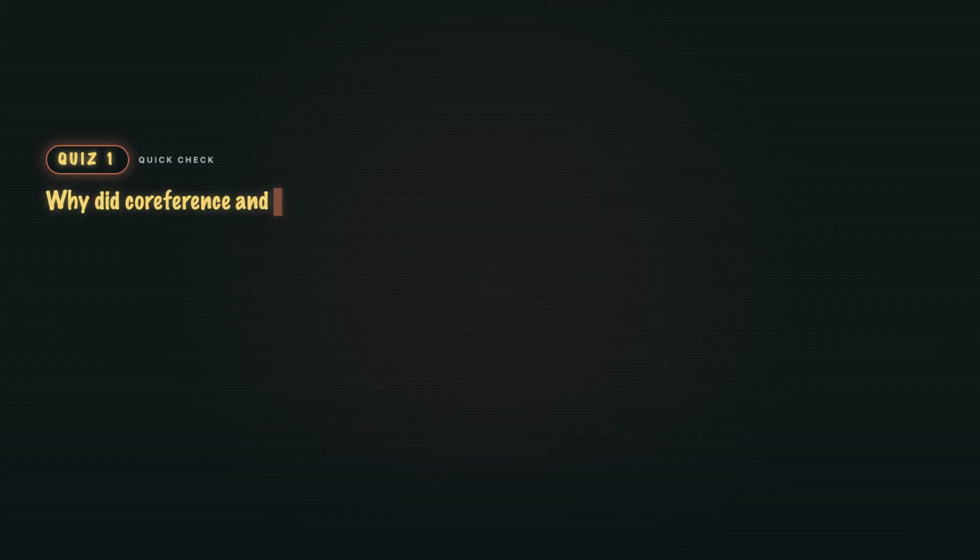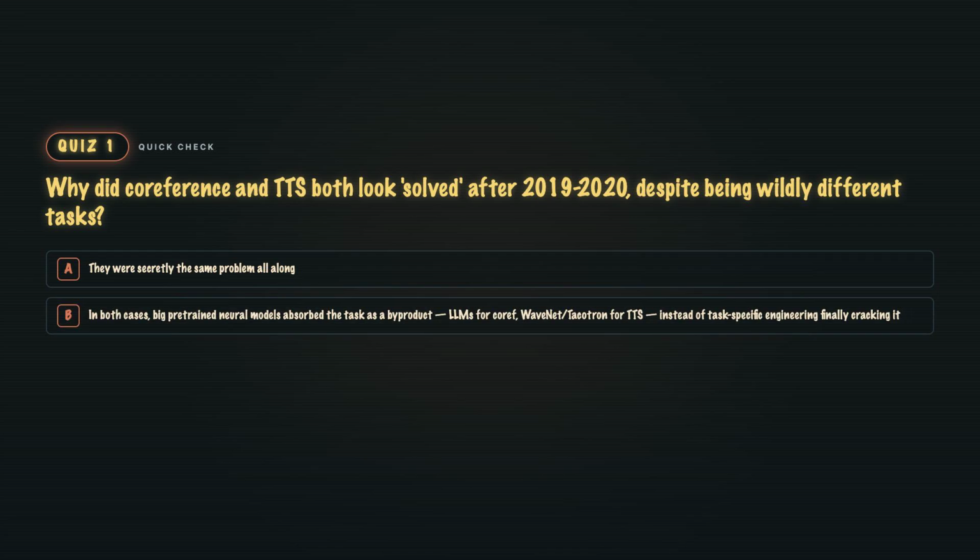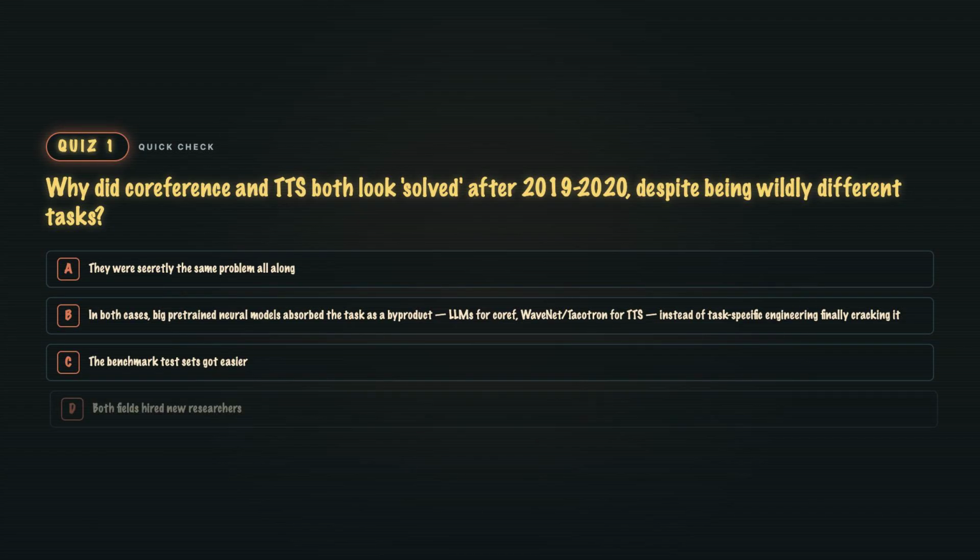Quiz 2. Why did Coreference and TTS both look solved after 2019 and 2020, despite being wildly different tasks? A. They were secretly the same problem all along. B. In both cases, big pre-trained neural models absorbed the task as a byproduct. LLMs for Coref, WaveNet and Tacotron for TTS, instead of task-specific engineering finally cracking it. C. The benchmark test sets got easier. Or D. Both fields hired new researchers.